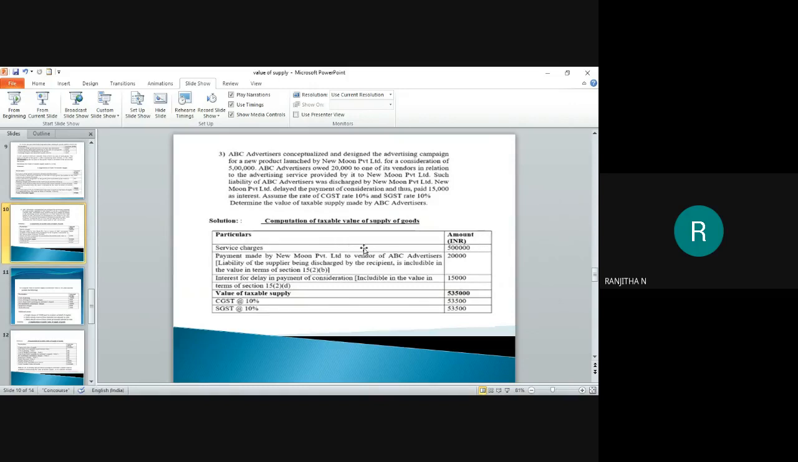After identifying the selling price or the service charges, the next thing is I have to identify what other things have to be included here for the transaction value. So what are the other things I can find? I can find 2,000